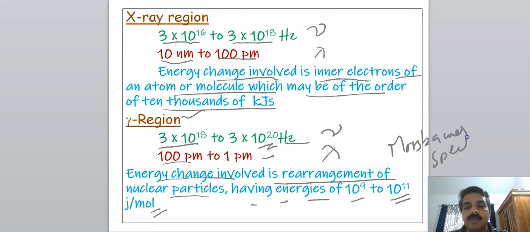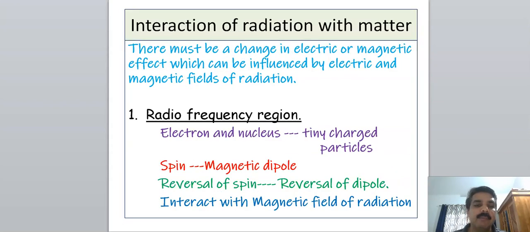In Mossbauer spectroscopy, we are mainly using gamma radiation. These are different regions of the electromagnetic spectrum. Next, we want to discuss the interaction of radiation with matter. There should be some mechanism for the interaction between the radiation and matter.